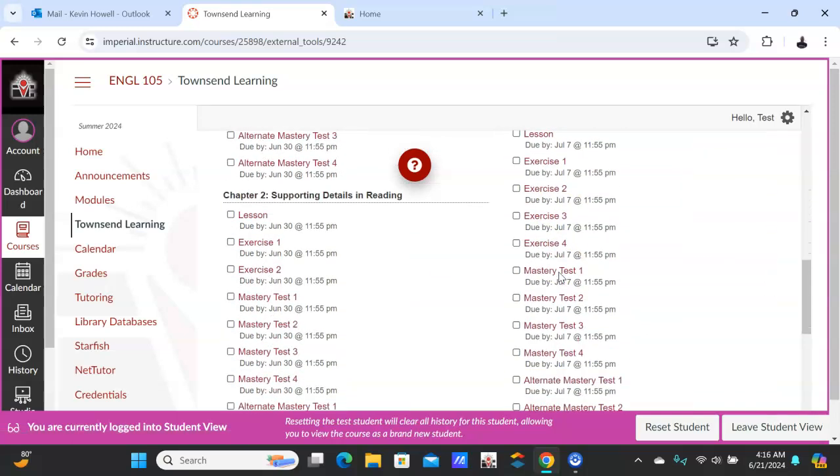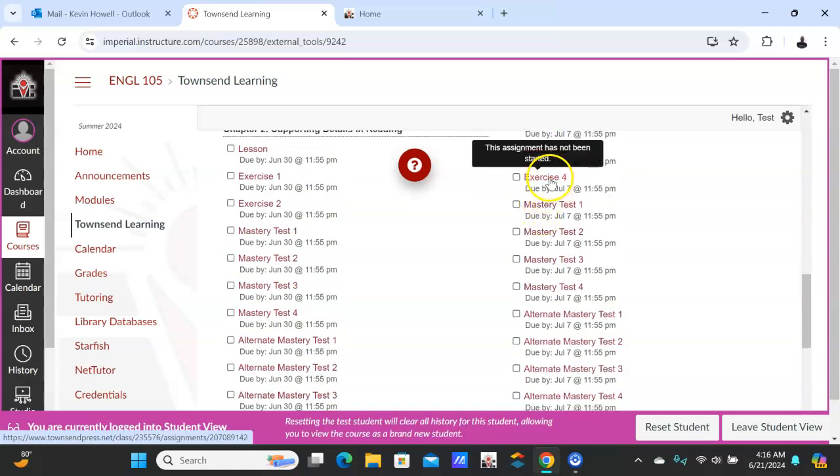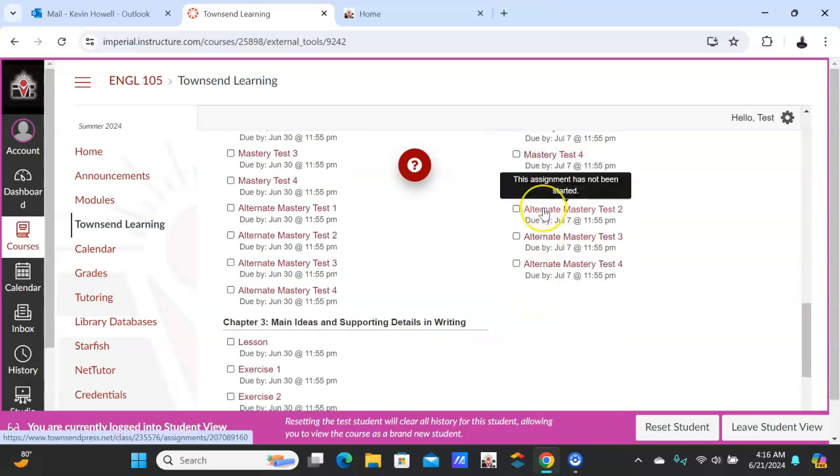So it's the same for chapter 8. Exercises 1, 2, 3 will count. Mastery test 1, 2, 3, 4 will count for a grade. The alternate mastery test will be optional only. So try them. If you get a 20, who cares? It's not going to affect your grade. Let's go back to the module.